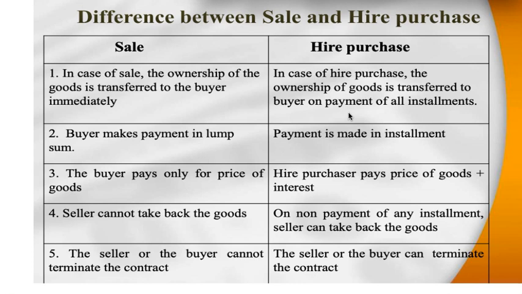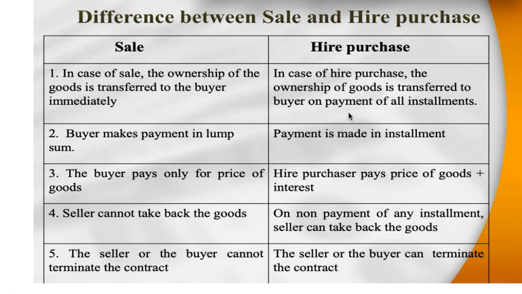Now in case of sale, the buyer makes payment in lump sum, one time, and hence he is taking the ownership of the goods. But in hire purchase, payment is made in installments, it is not in lump sum. Then in sale, the buyer pays only the price for the goods. This is one important difference. But in the hire purchase system, the purchaser is paying the price, and on that he is paying interest amount also.